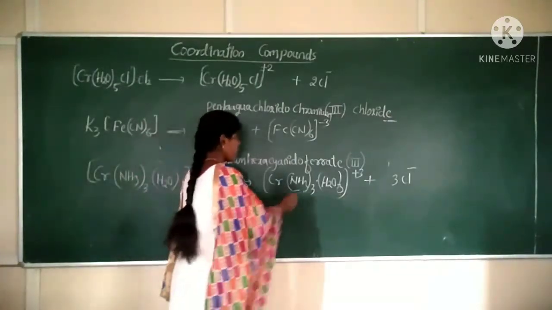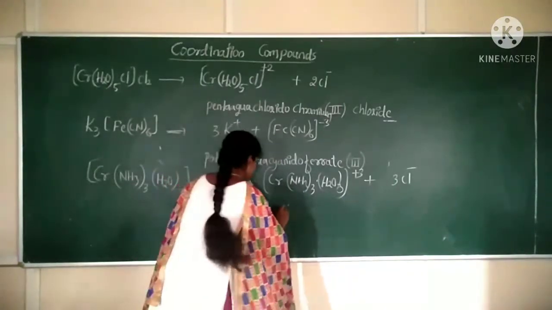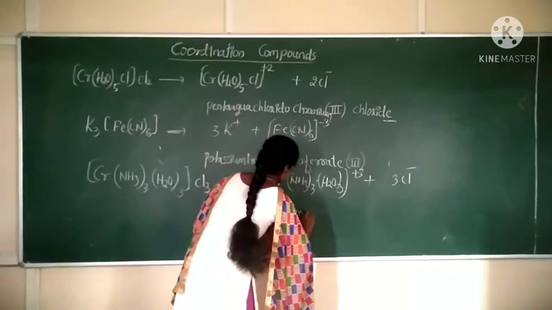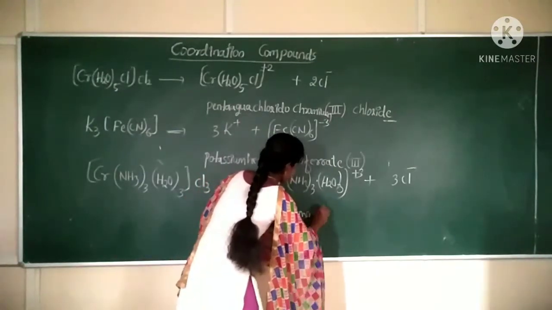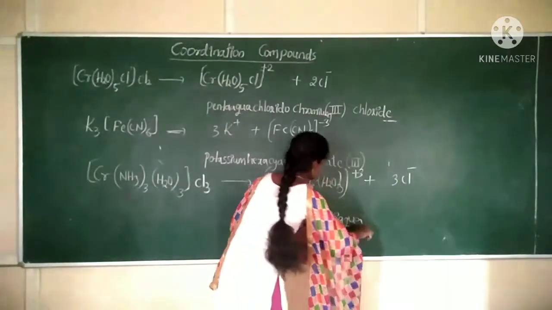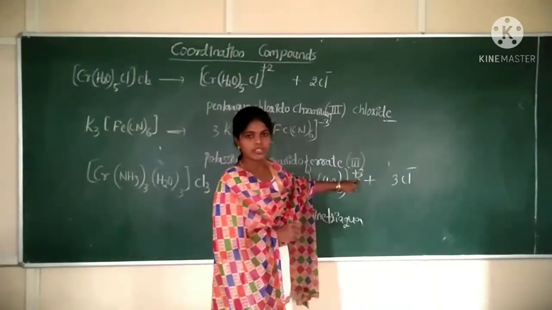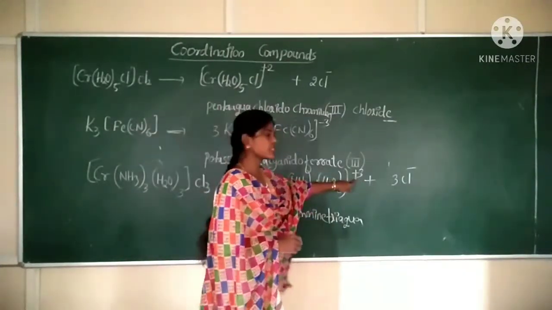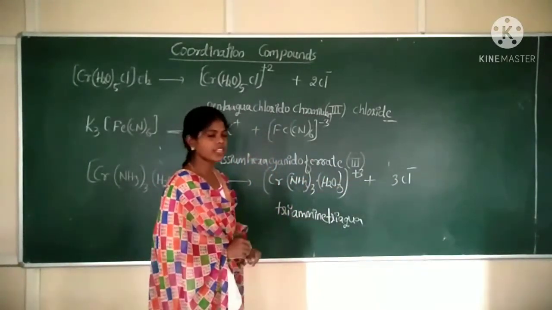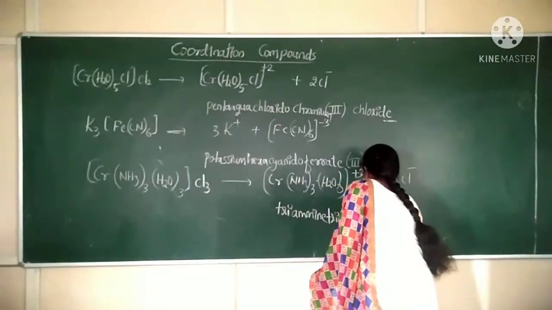Now, how many ligands are there? 3 ligands are there. What should be the prefix? Tri. Write it as triammine, triaqua. Triammine, triaqua. The complex has a positive charge, so the name of the central metal ion is the same as that of the element. Which is the element? Chromium. So write it the same. Chromium.